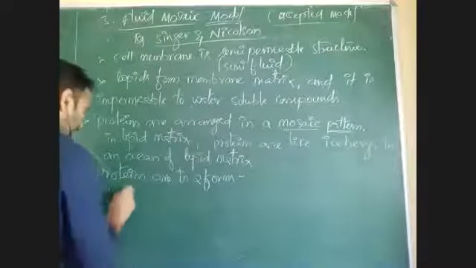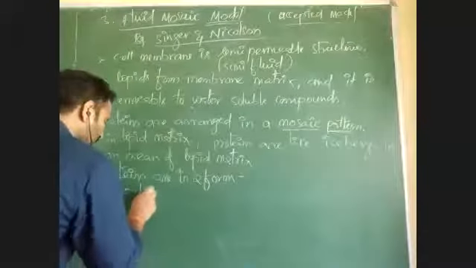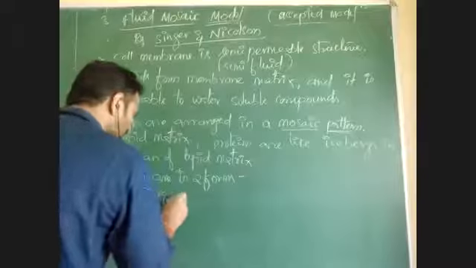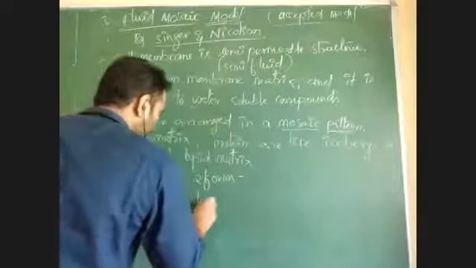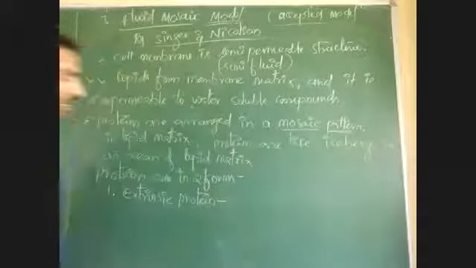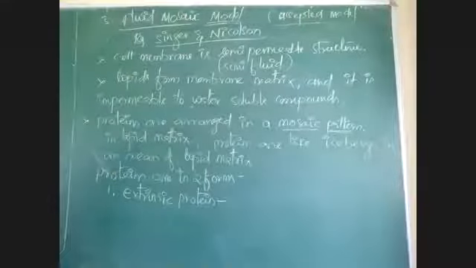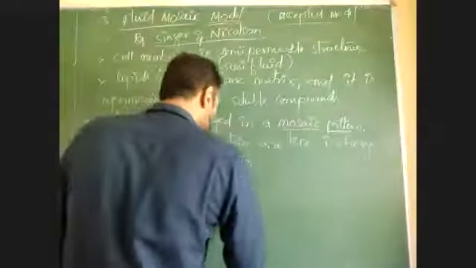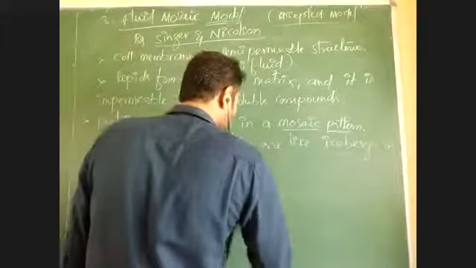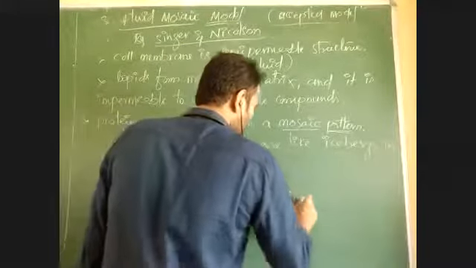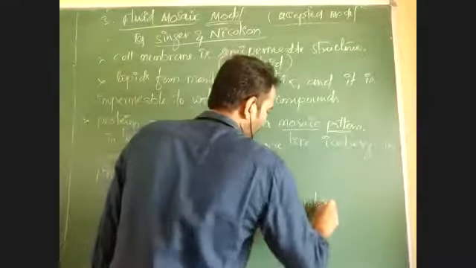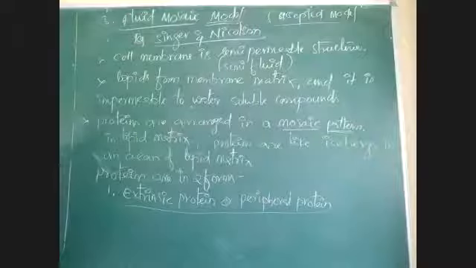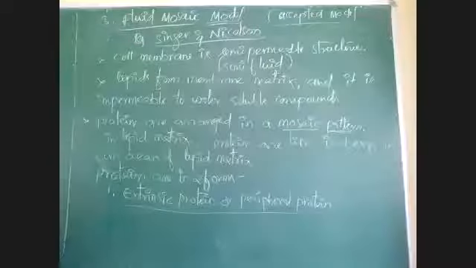One is the extrinsic protein, which is also called the peripheral protein. Peripheral proteins are the proteins present on the surface.